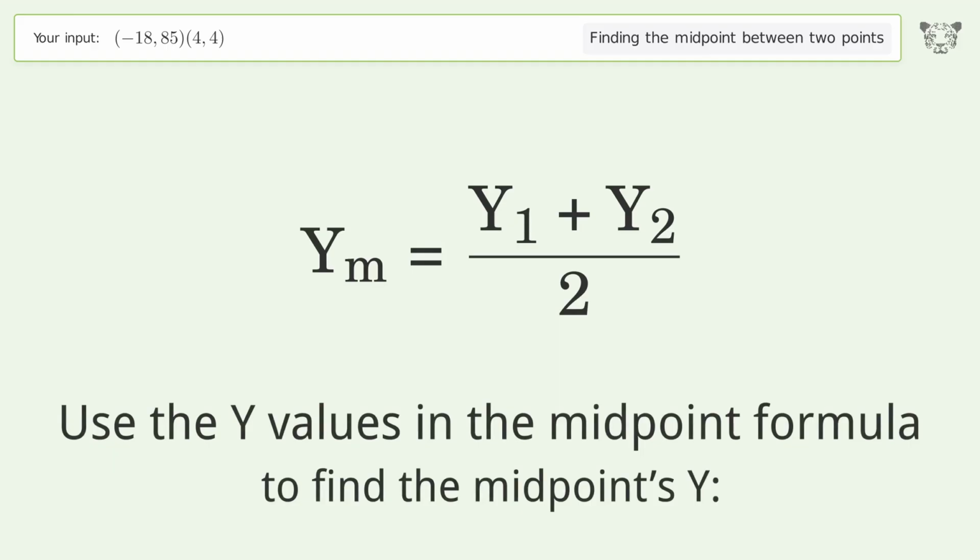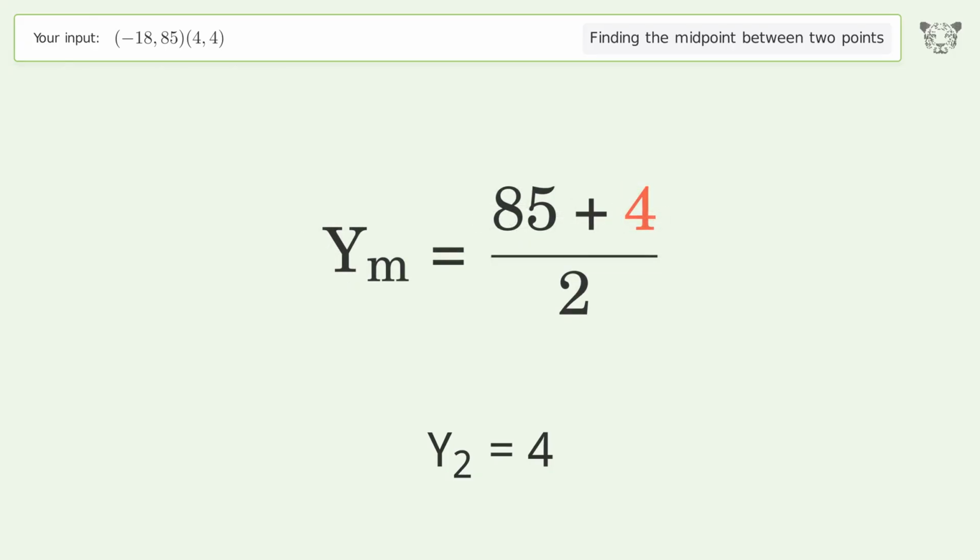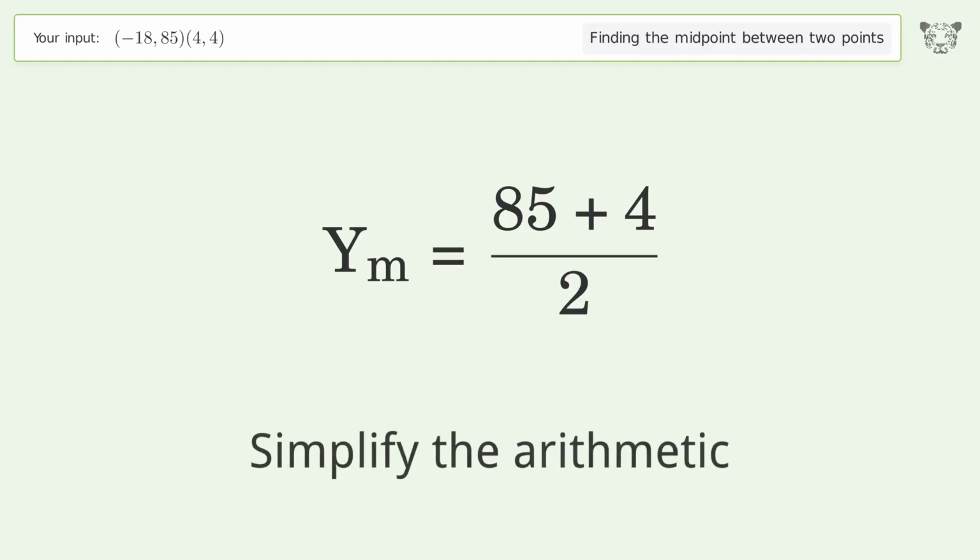Use the y values in the midpoint formula to find the midpoint's y. y1 equals 85. y2 equals 4. Simplify the arithmetic.